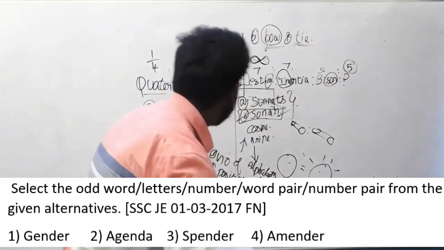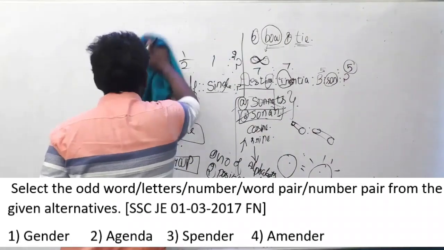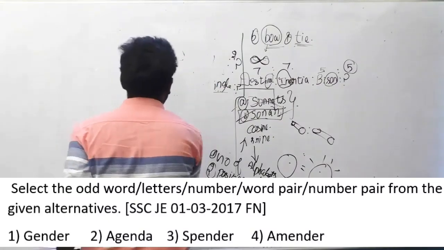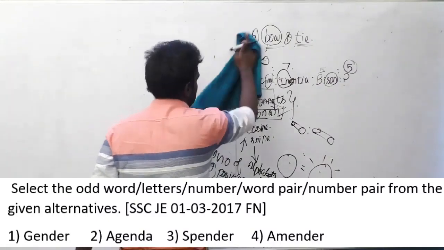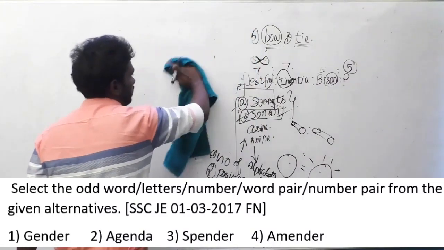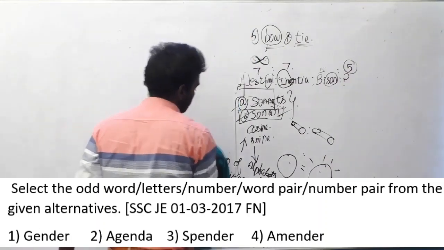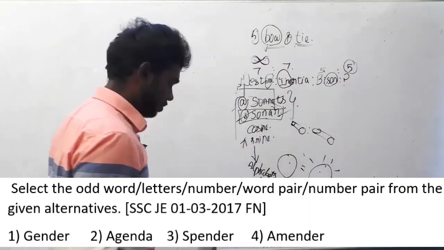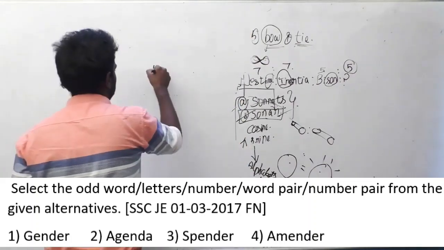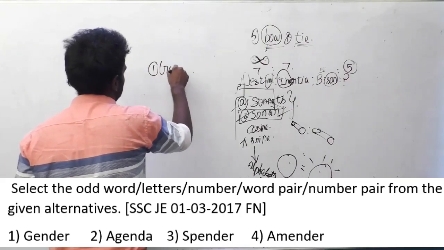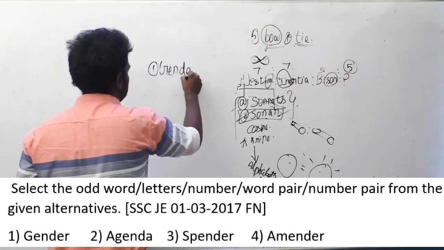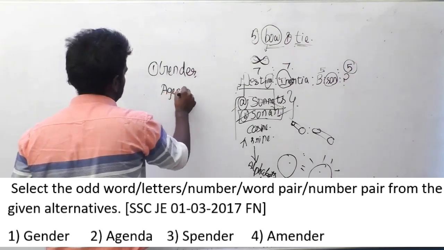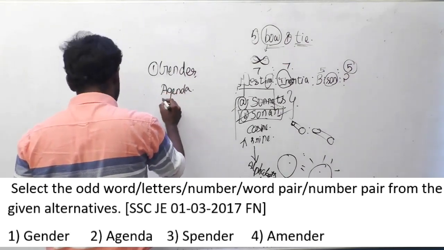Many people might have guessed it easily, and again I am solving it for people who didn't guess it easily. Generally, guys, first think, can you get the meaning of each and every word? If you can't get that, try for a different logic. So you can easily complete the question and go. Gender. Option B, agenda. Option C, spender.